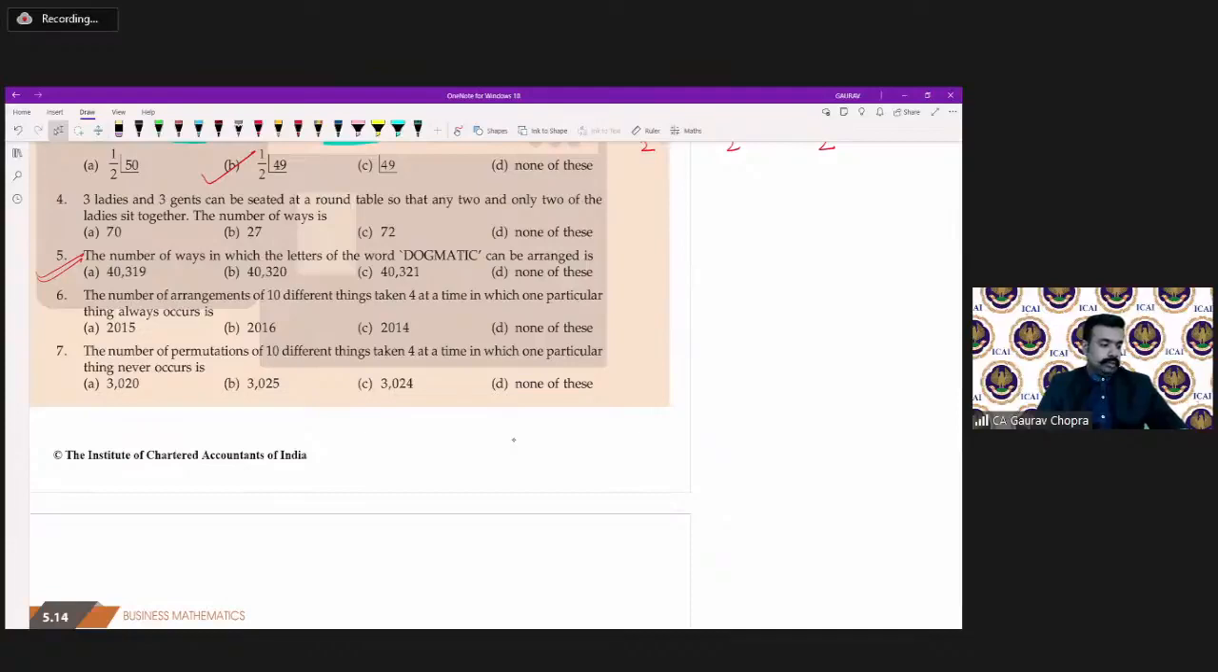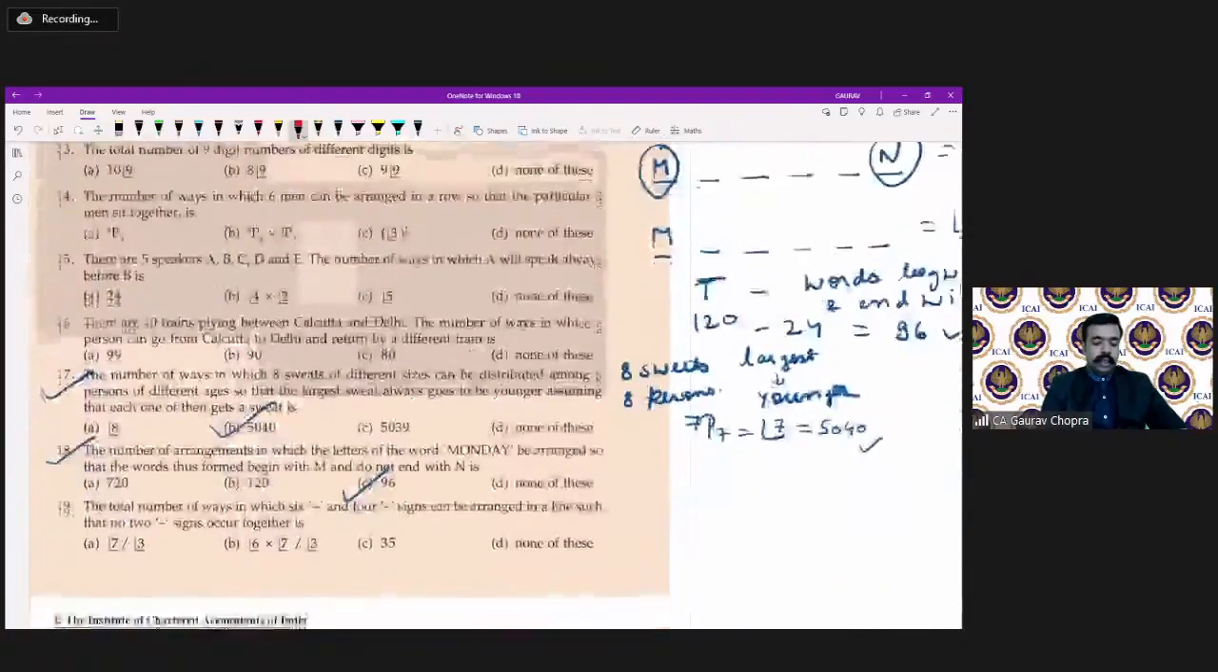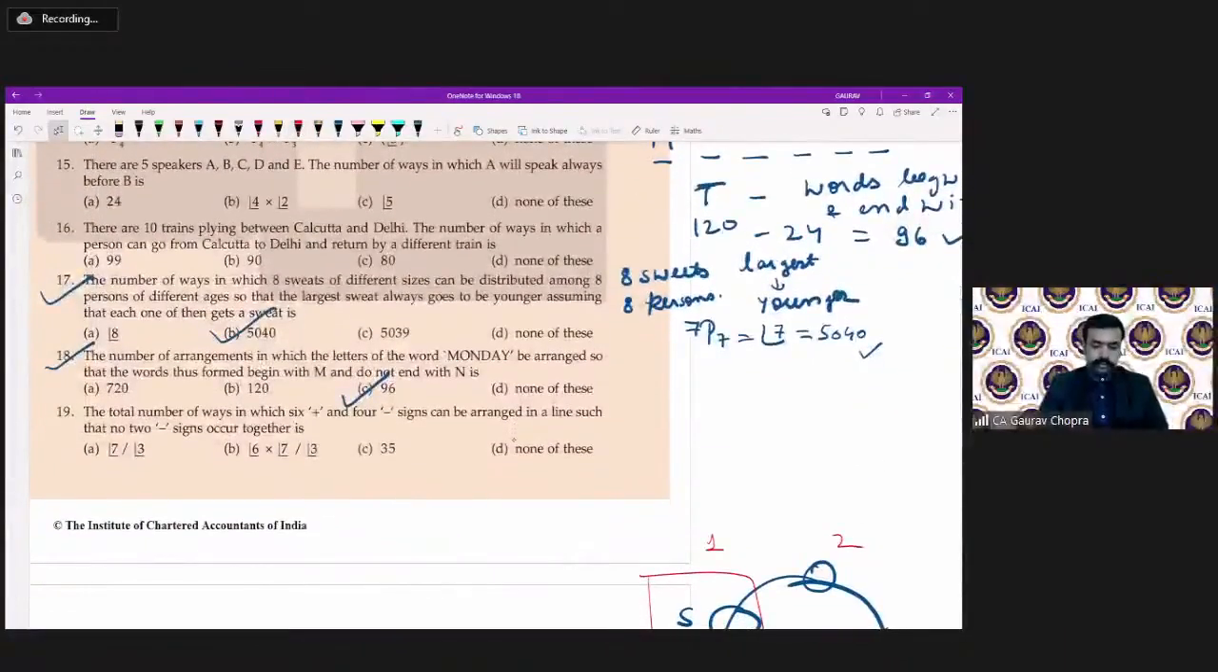Yes, guys, have you done? Option number B, 40,320, is the correct answer, because there are 8 letters and they can be arranged in factorial 8 ways. And factorial 8 is 40,320. So that is the correct answer.